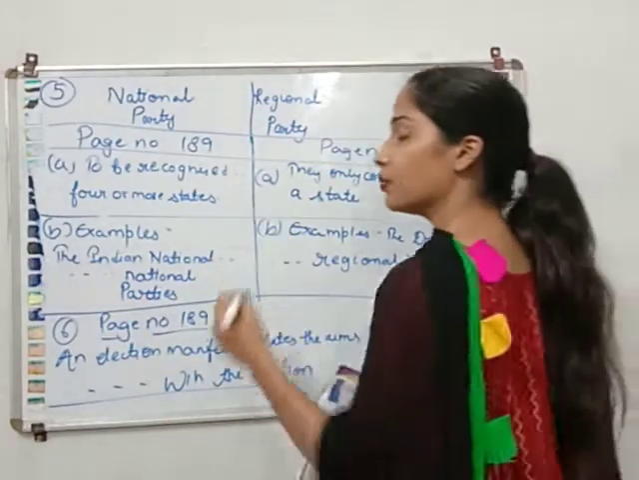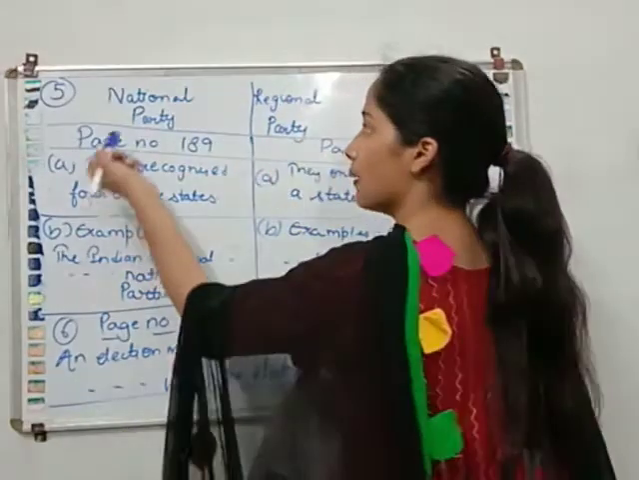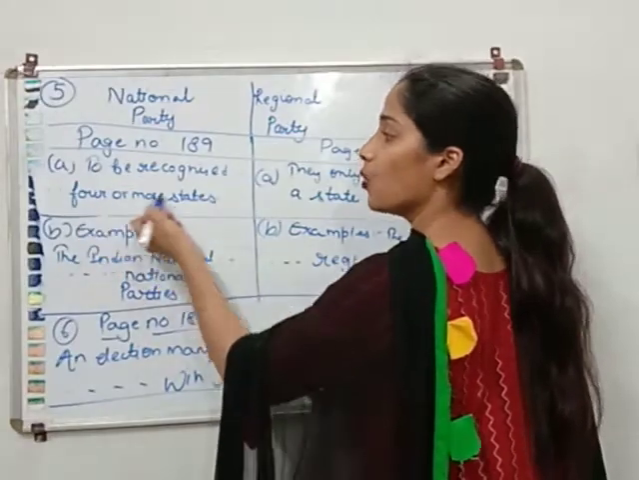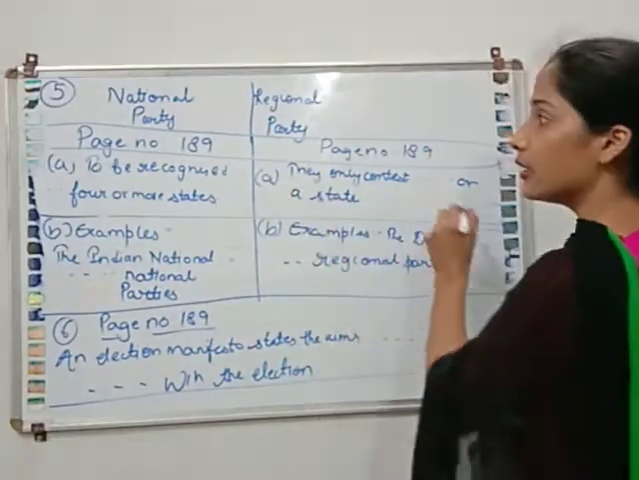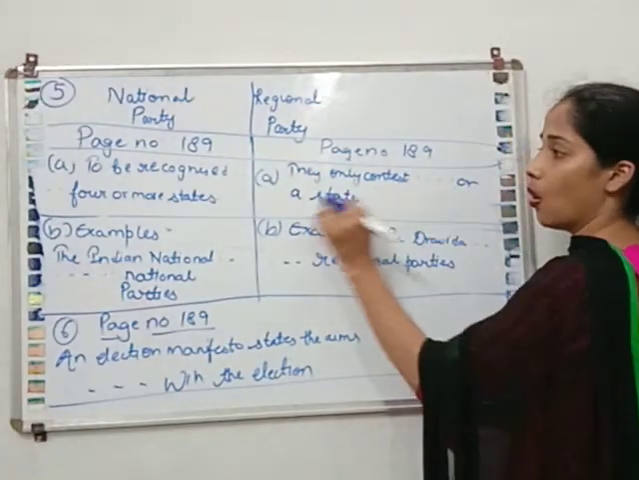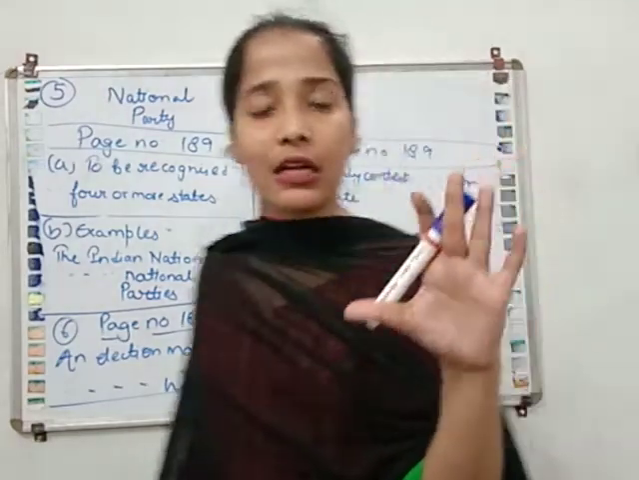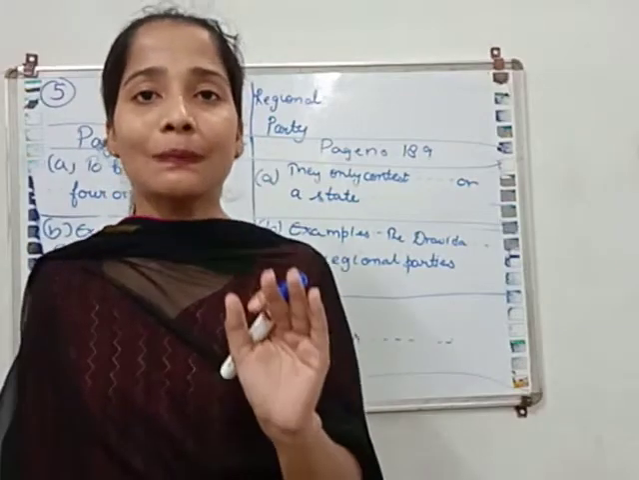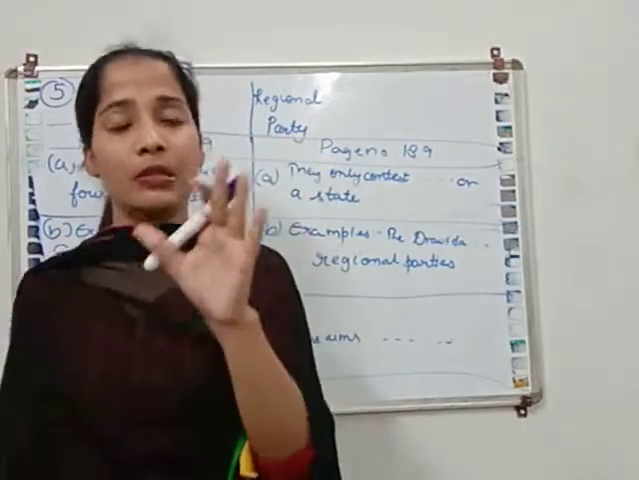Write down the definition of each party. For example, a national party is one recognized in 4 or more states, and examples are there. Like this, you will write for the regional party also. They only contest in one state, and examples are there. So in the first part, you will write down the definition, and in the second part, the B part, you will write down the examples. I hope this is clear to you.